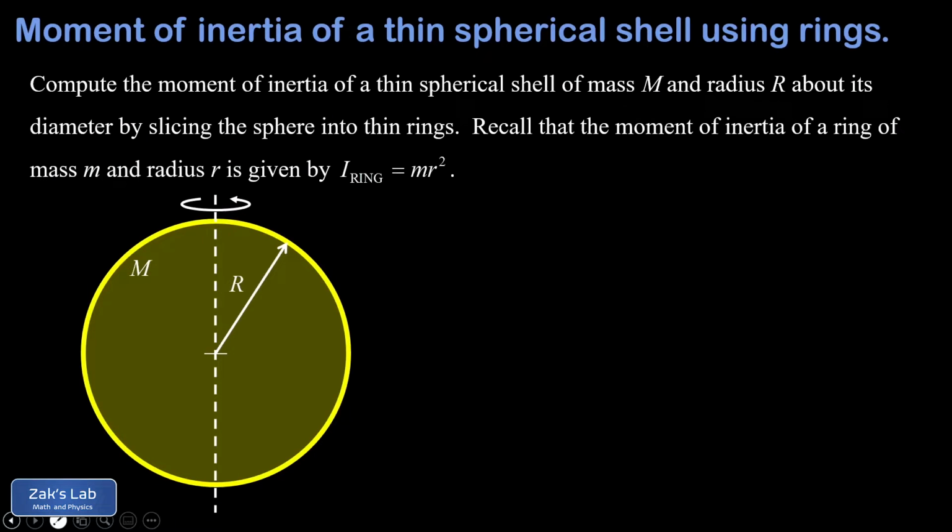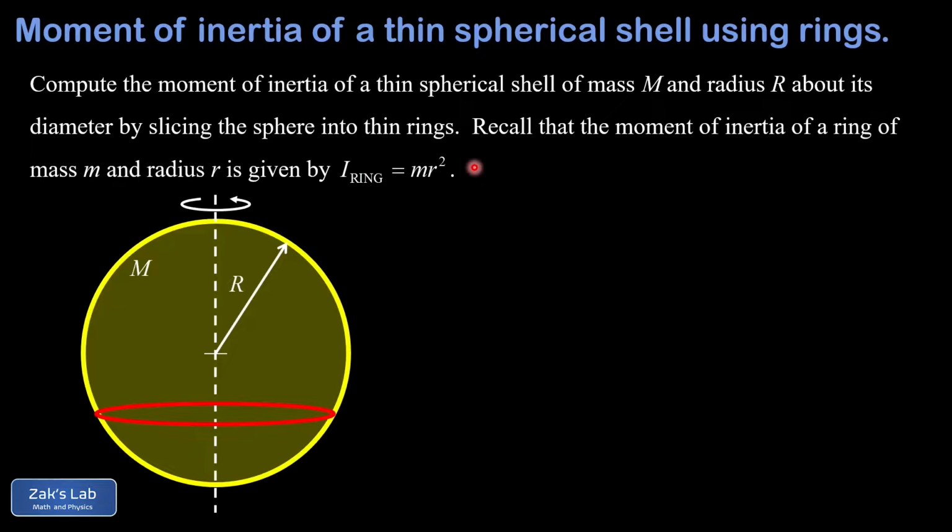In this video, we're going to compute the moment of inertia of a thin spherical shell of mass big M and radius big R by slicing it into thin rings. So this is what a single thin ring slice of the shell looks like, and we're reminded in the instructions that the moment of inertia of a thin ring is given by mr squared, where little m is the mass of the ring and little r is its radius.